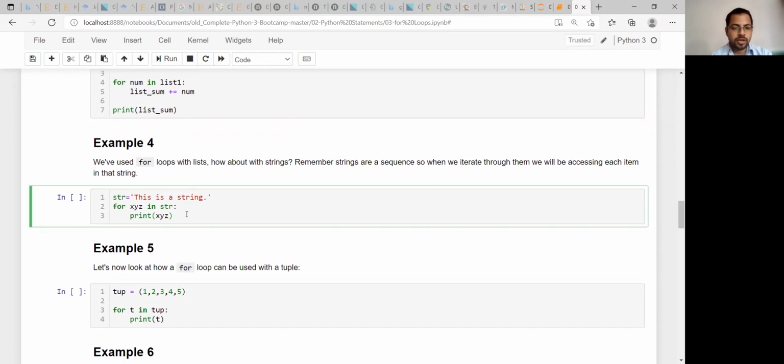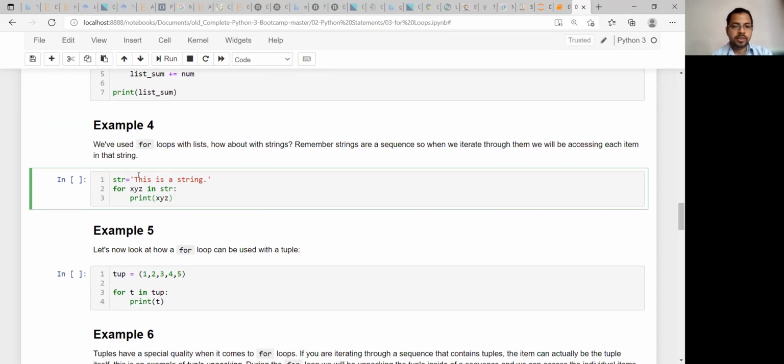For example, you are writing a string like this, and now you are trying to iterate over that string, and you are writing any variable name. Say for example, for i in string, you are printing i.